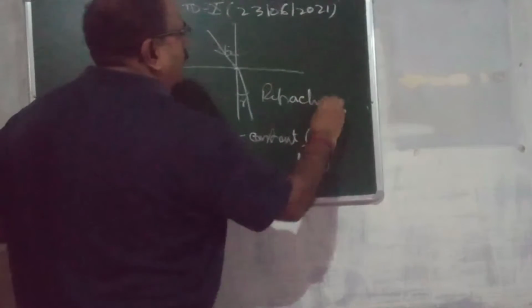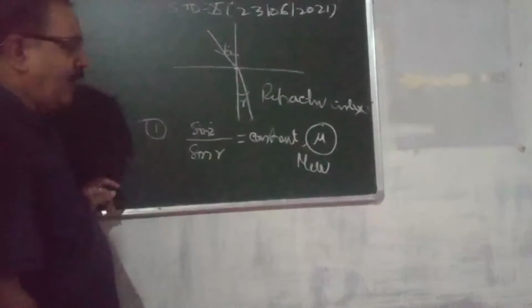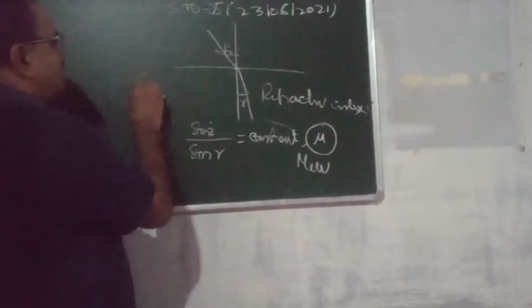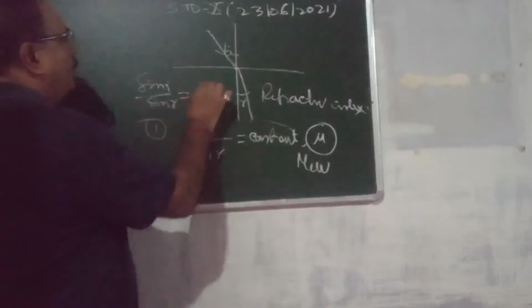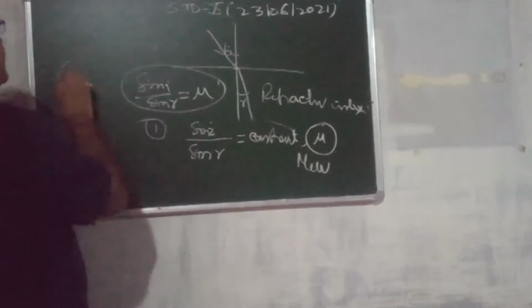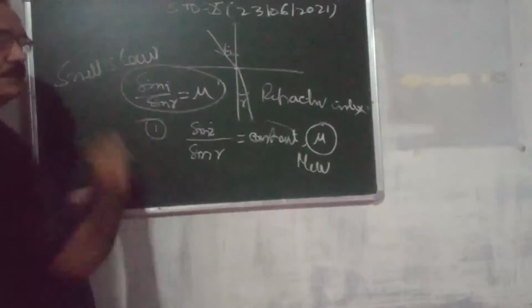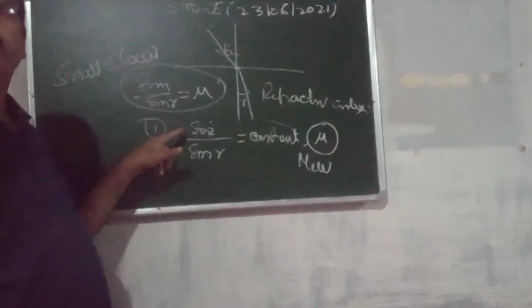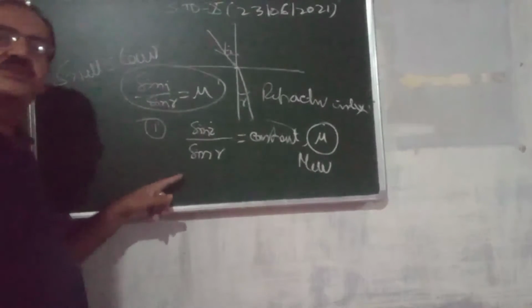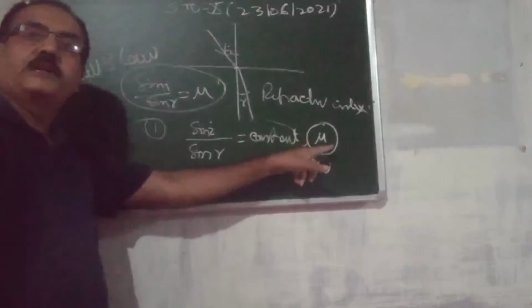Refractive index. And this law together, sin I by sin R is equal to mu, is known as Snell's law. This mu, the ratio of sine of angle of incidence to the sine of angle of refraction, is a constant, denoted by mu.